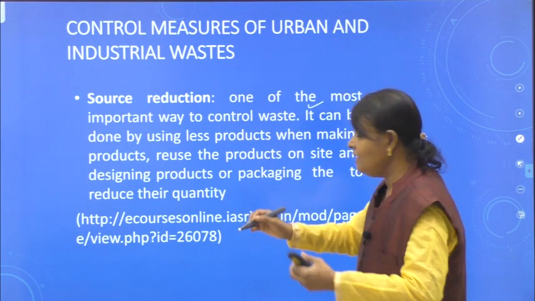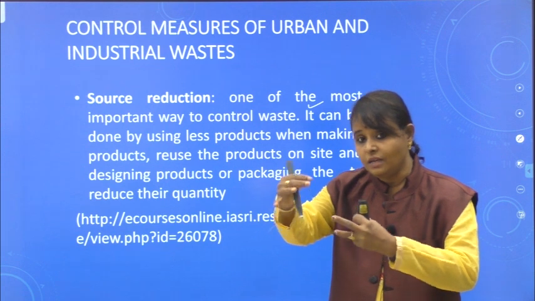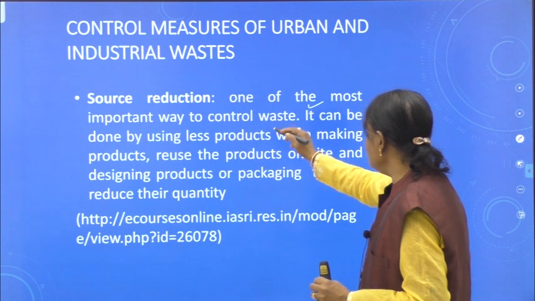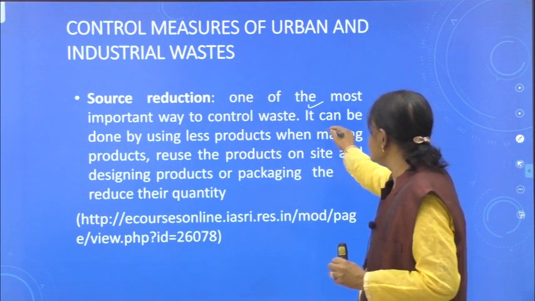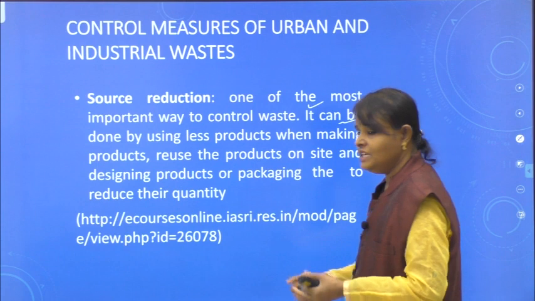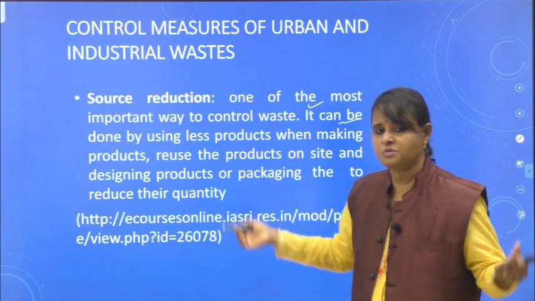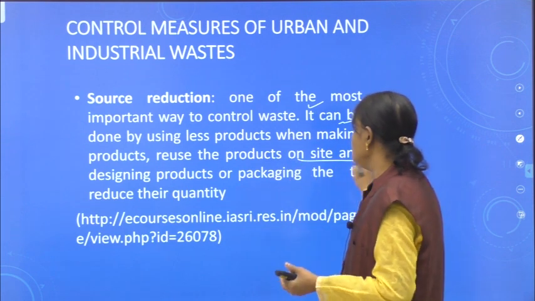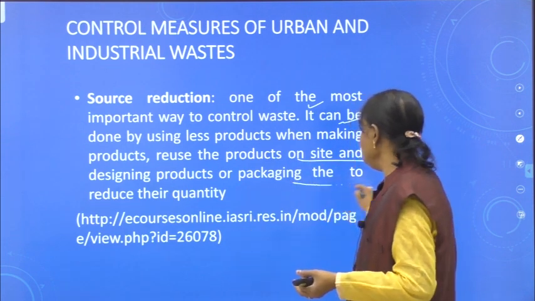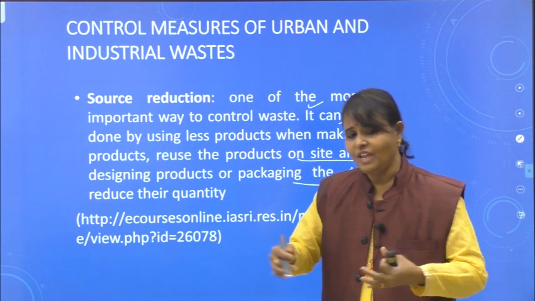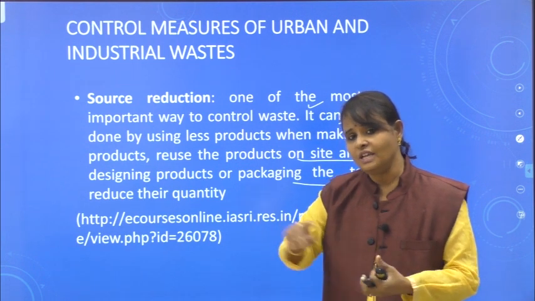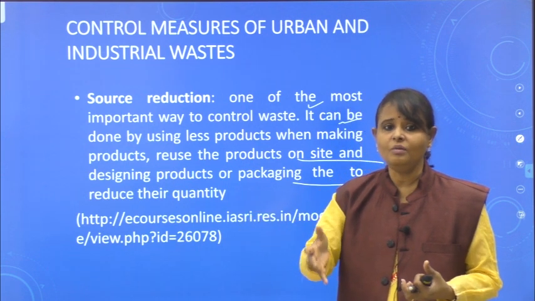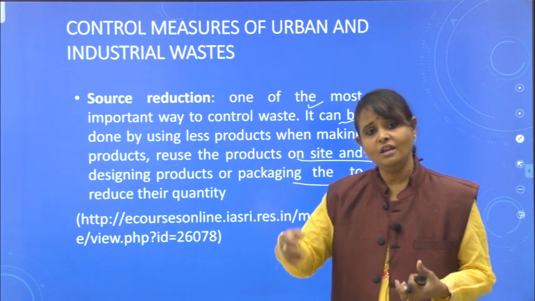Source reduction: wherever the waste is coming from at that particular area, we have to take proper actions. That is source reduction. One of the most important ways to control waste is by using fewer products. Instead of producing more products, more waste is produced, right? When making products, it is better to reuse the products on site and design products or packaging to reduce their quantity. So wherever the waste is produced, at the particular source we have to recover. Then automatically the problem can be controlled. The waste generation can be controlled.